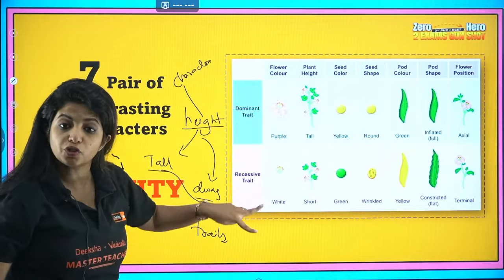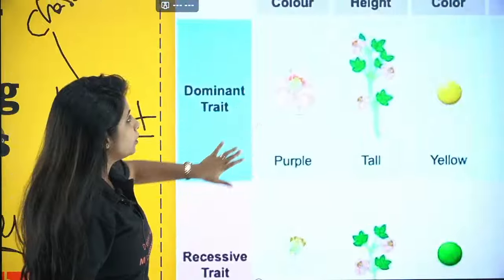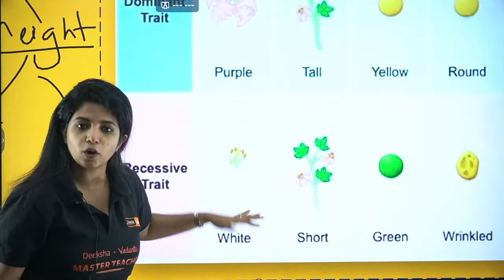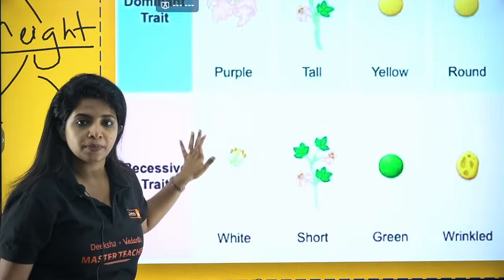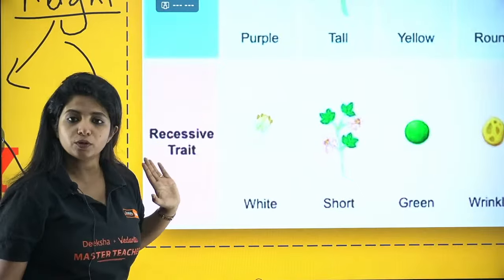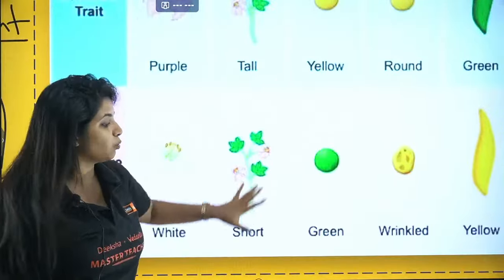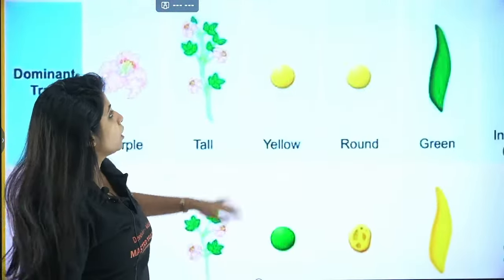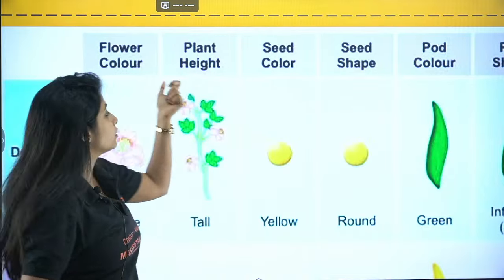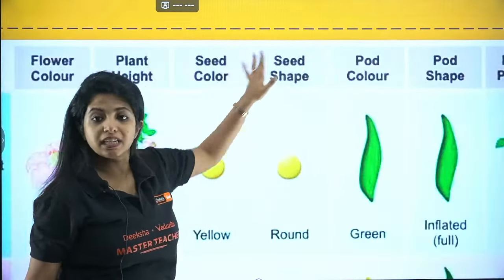So we had 2 traits for each character. And what were the characters? It was flower color. In flower color, my dear children, you had purple, or violet, and white flowers. Which one was dominant? Purple was dominant. Which one was recessive? White was recessive. The same went for plant height. The tall ones were dominant, whereas the dwarf ones were recessive. Now we're talking about seed color and seed shape. Remember, for everything there are two traits. For example, flower color is there, and then you have flower position. Similarly, seed color is there, seed shape will be there.